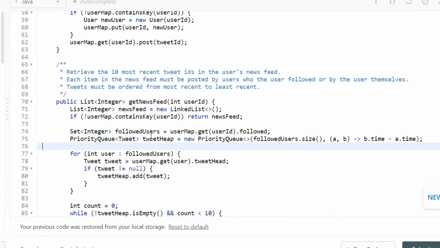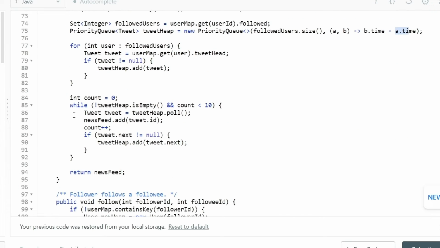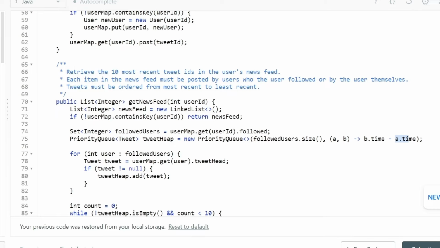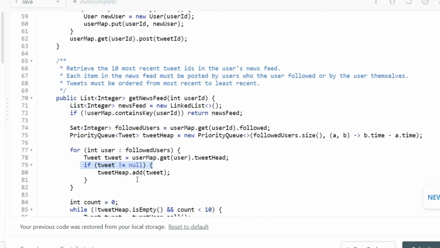We also create a new heap or a priority queue where we are going to store the information based on the timing. So the value with higher timing would come in before, and the value with lower timing should stay on the backend side. Once we have all the data structures ready, we are going to go through every single user that we are currently following for this particular user ID, and iterating over each one of them, we will get all the tweets that they have created. So we are going to go over the tweet linked list that they have created, and if the given tweet is not null, we are going to add those values to our tweets.